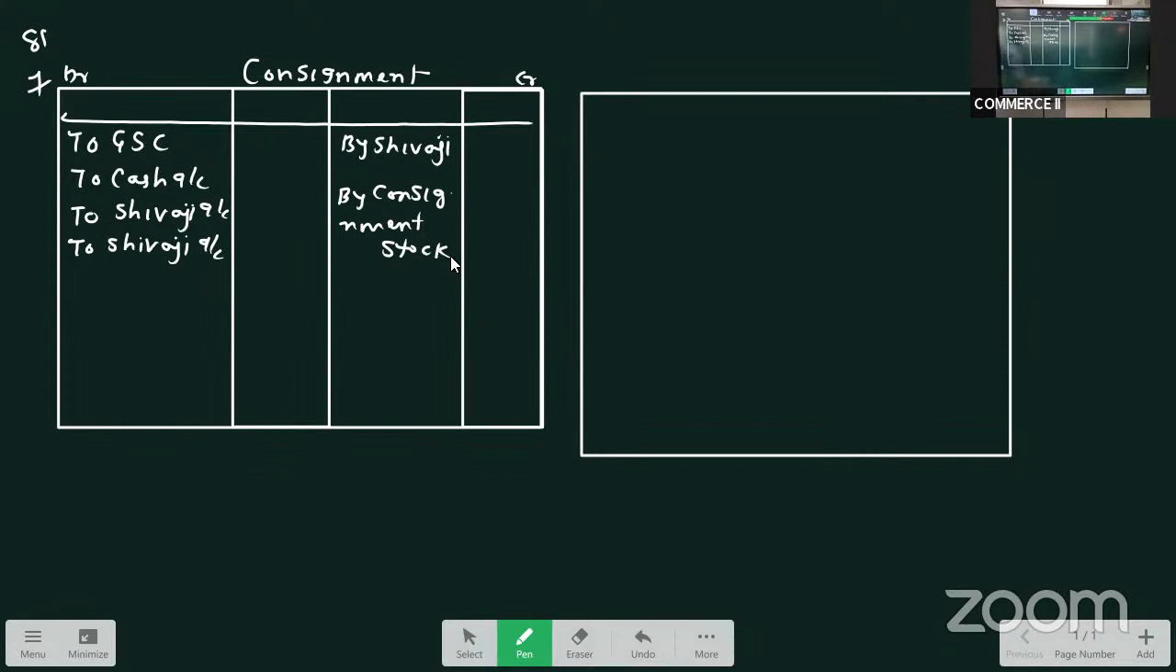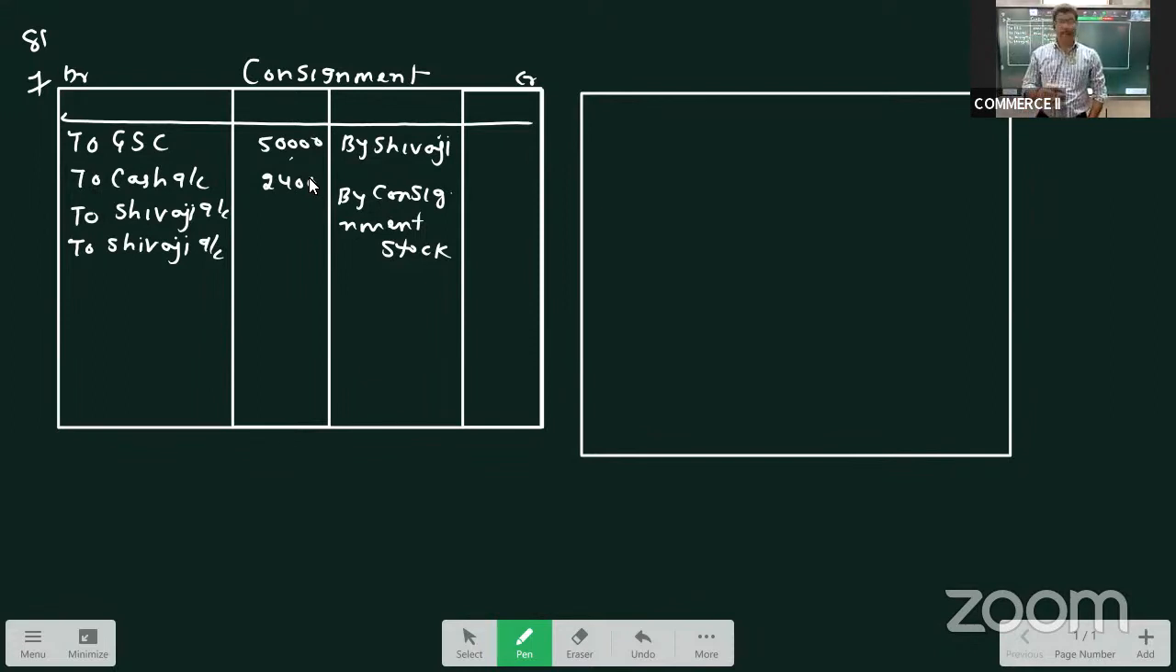So what was the total value of goods consigned? The value of goods consigned is 50,000 and the expenses incurred by Balaji are 2,400. So 50,000 is the total goods consigned to Shivaji. Then 2,400 are the expenses paid by Balaji towards cartage and other expenses. Cartage, if you remember, is a non-recurring expense which we have to include at the time of valuation of unsold stock.